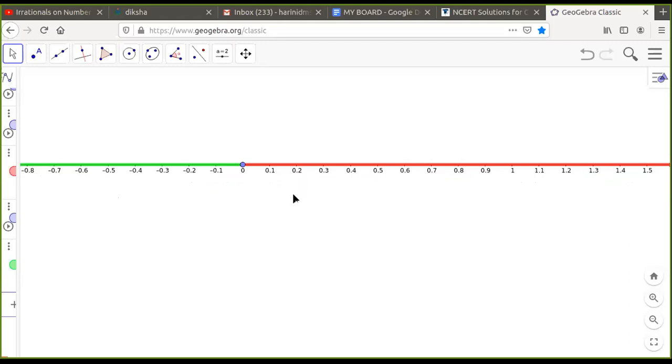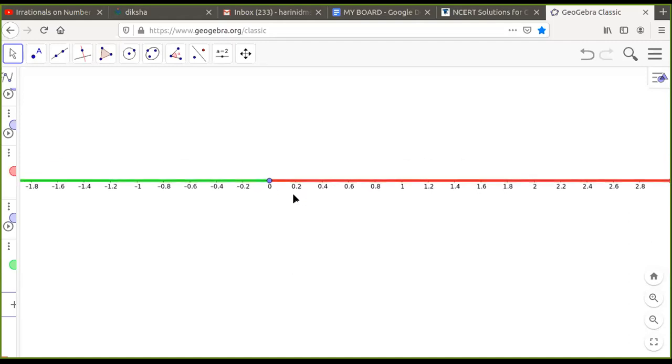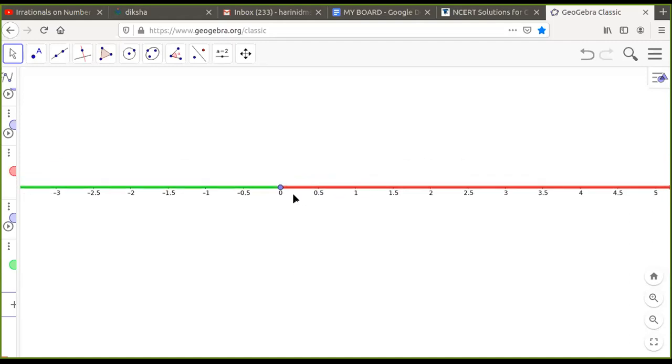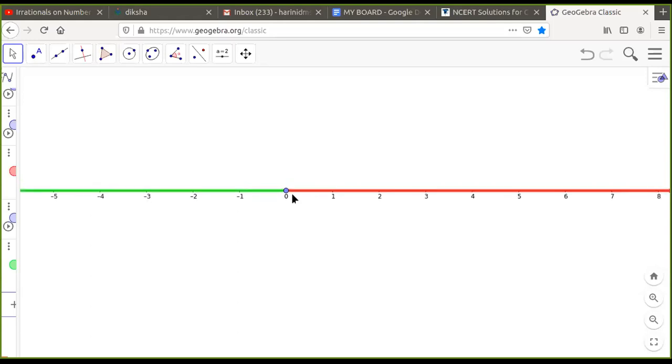There were again problems coming up when we were trying to do some more operations with the rational numbers itself. When we started learning the squares and the square roots, there was the necessity of this number system being stretched still further towards another group of numbers which we call the irrationals.